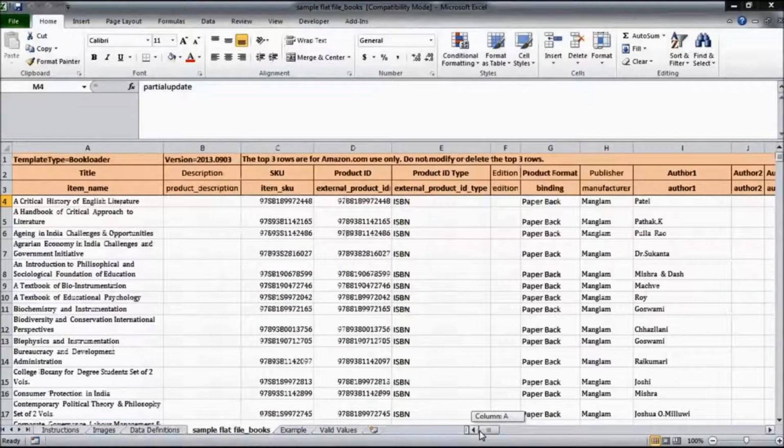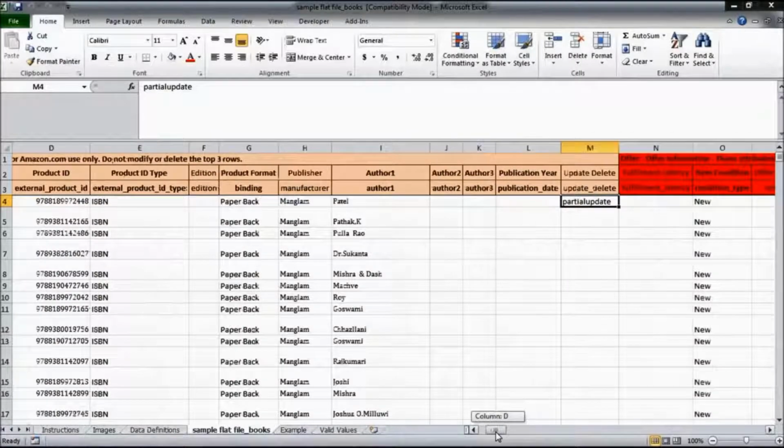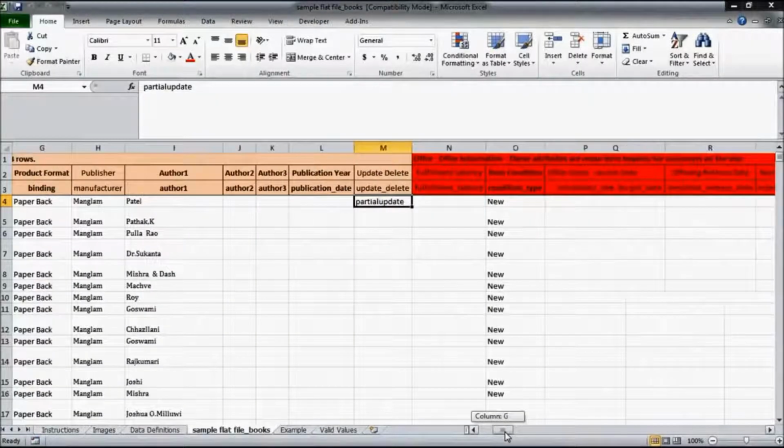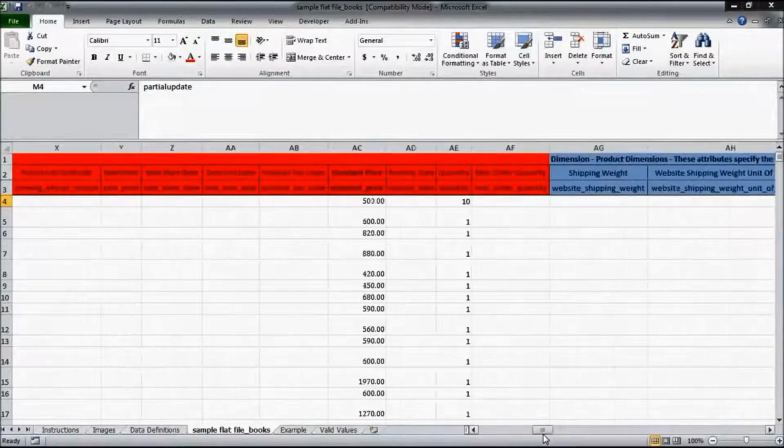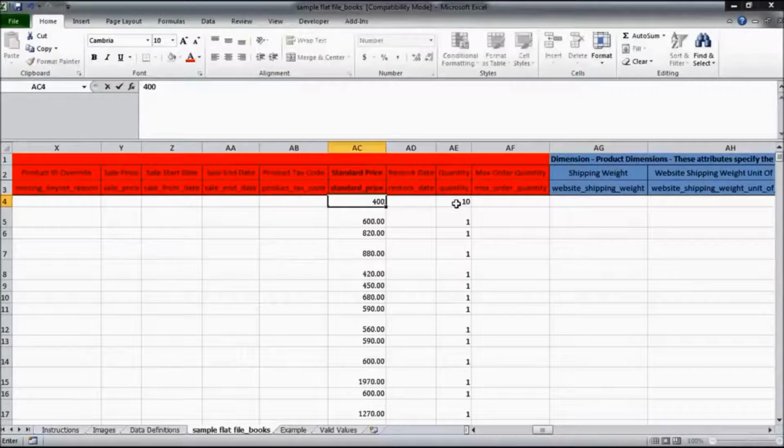So for any category's flat file, you would see that there are two columns here which you need to basically update. The one is the standard price column, which is basically the selling price, and second is the quantity. So you can just make your change here. So for example, from 500 I'm changing the price to say 400, and the quantity from 10, say right now I have 5 with me, right? So you can just make that change for that particular product here.